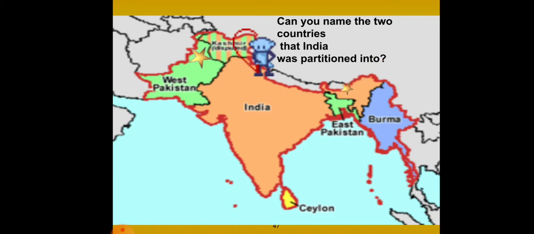It is West Pakistan, now called Pakistan, and the second country is East Pakistan, now called Bangladesh. So the two countries that India was partitioned into are West Pakistan and East Pakistan.